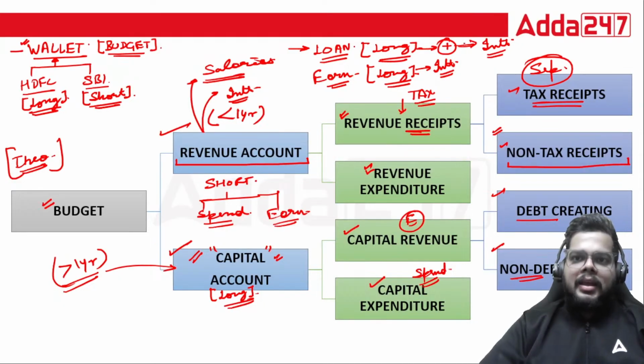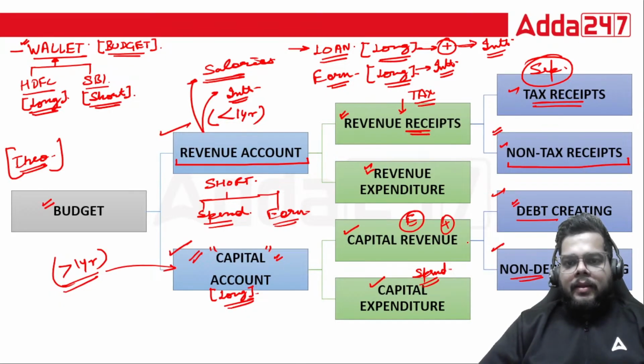So yes, a debt has been created on our country and it will be reflected where? In the debt creating under the capital revenue only, because the sum has been credited, but again it has created certain debt. Fine.